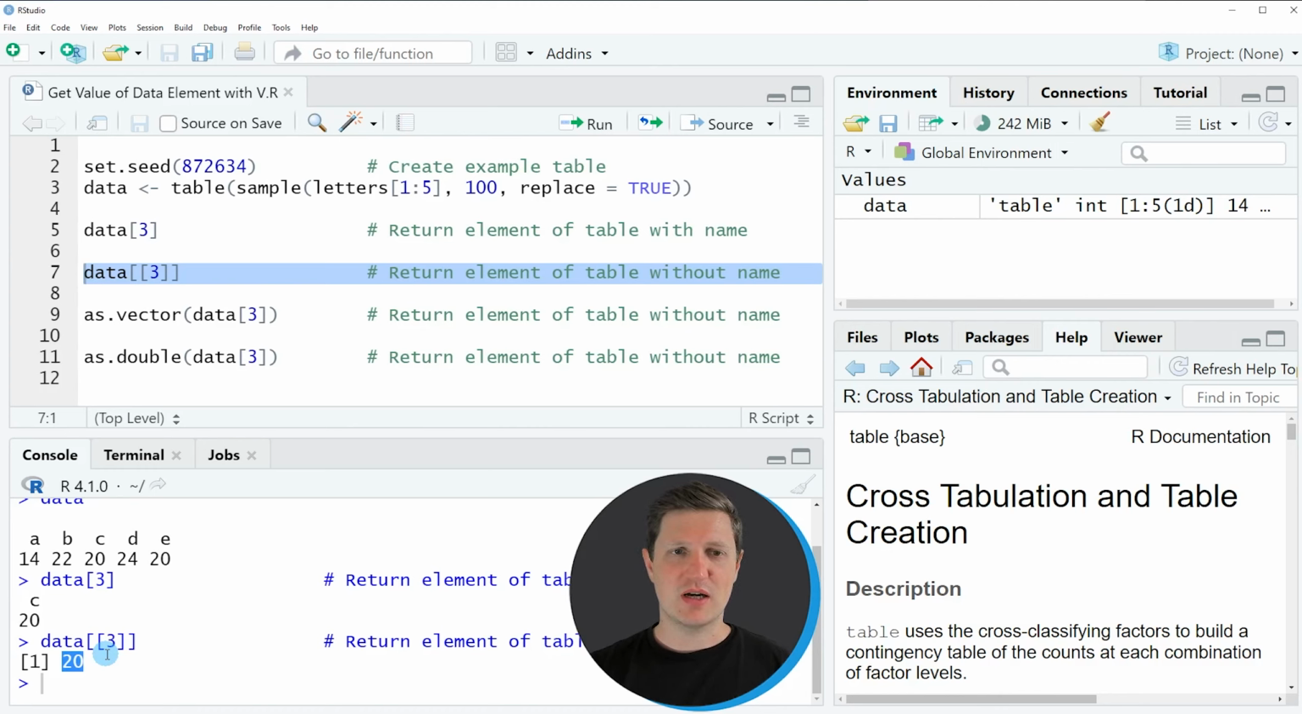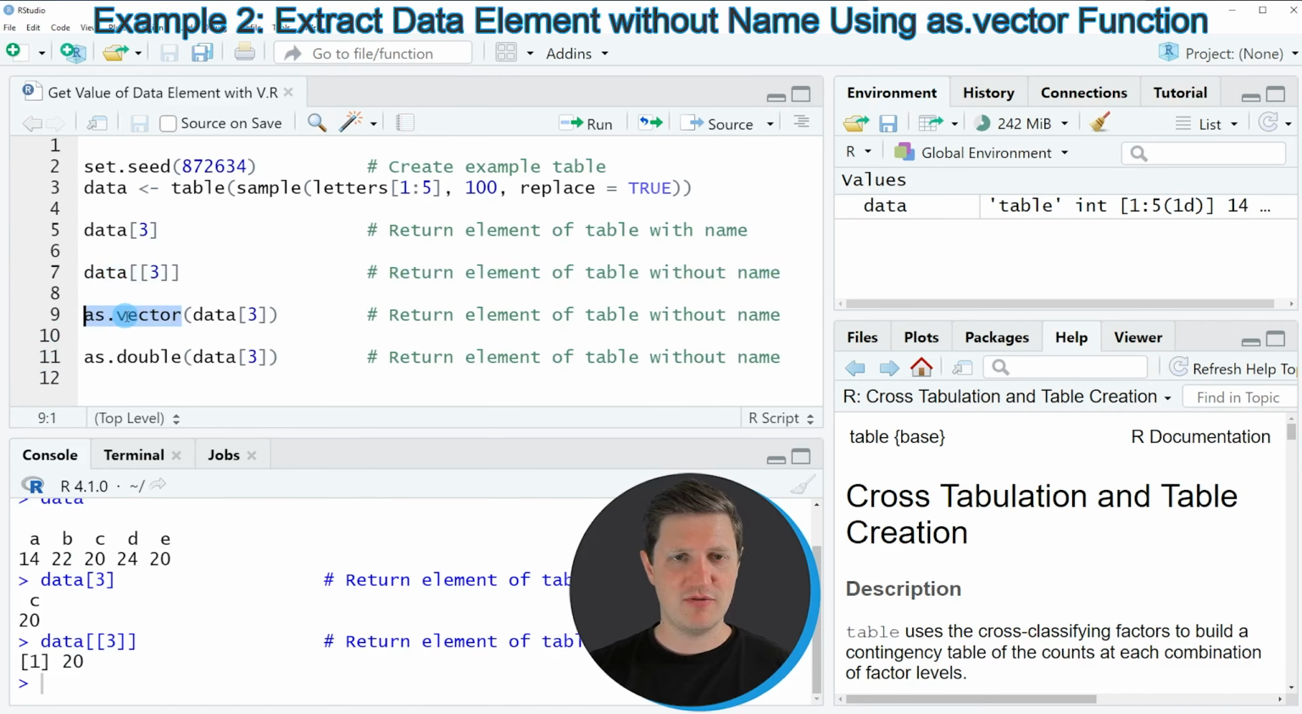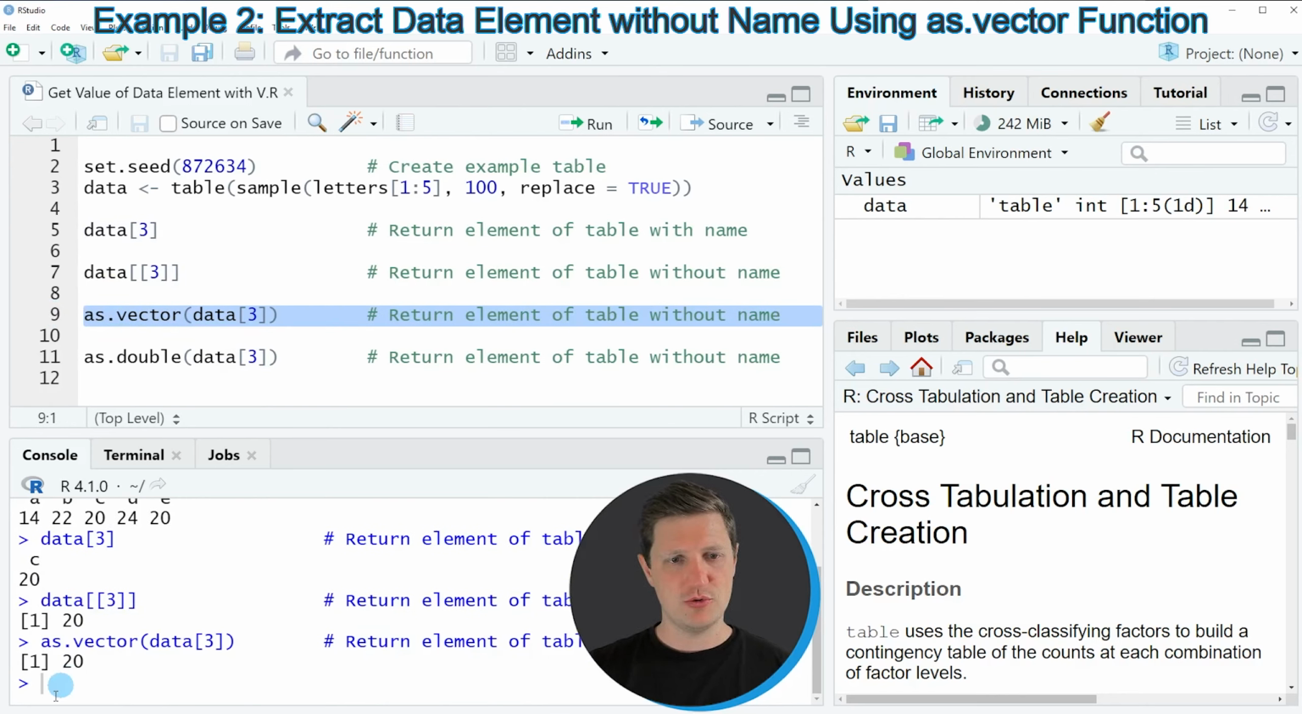In the following examples of this tutorial, I want to show you 2 additional alternatives on how to do that. And in line 9 of the code, I'm using the as.vector function to return our value without index position and name. So if you run line 9 of the code, the value 20 is returned again. And as you can see, the value is returned without the name of this value.